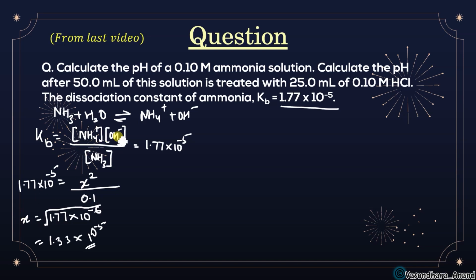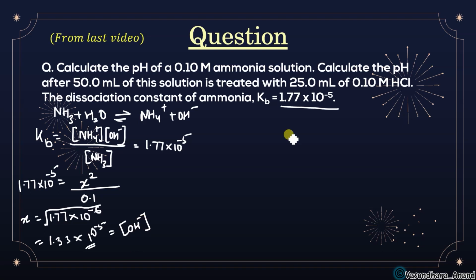So X is the concentration of NH4 plus as well as OH minus, so we have got the concentration of OH minus. Any doubt in this? Since we have to find pH, you find the H plus concentration, or first find pOH and then subtract from 14.